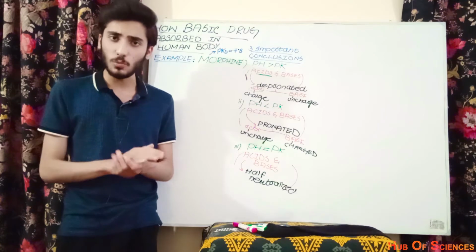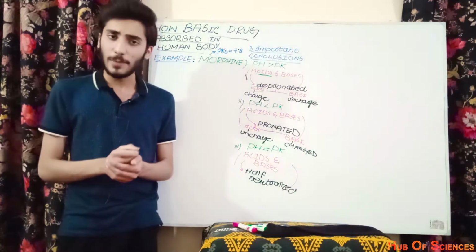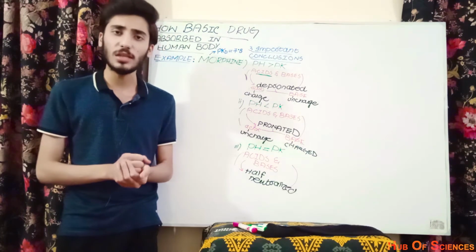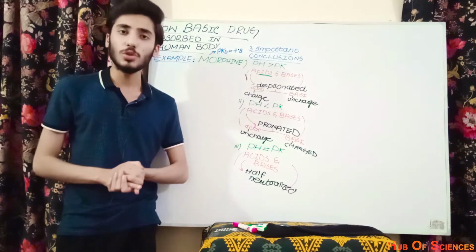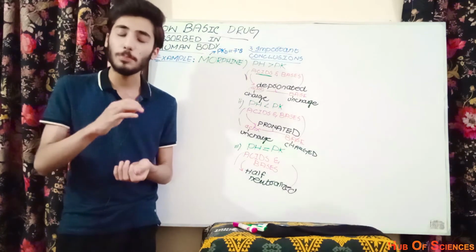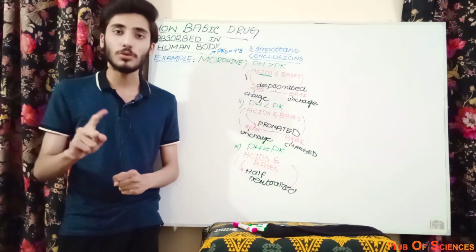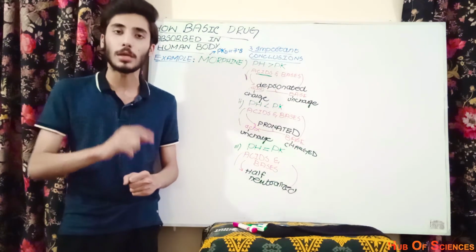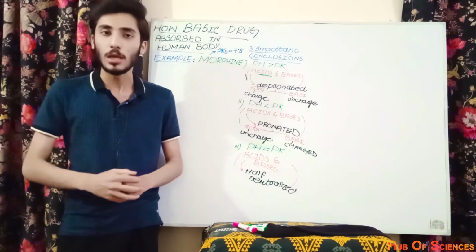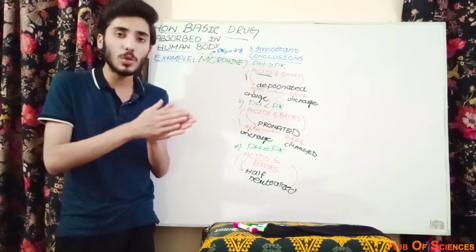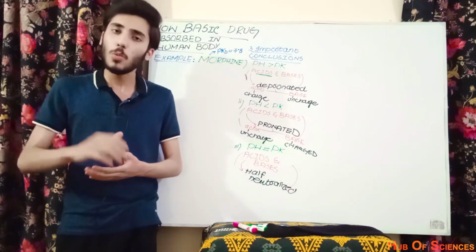First of all, these basic drugs should be absorbed at their absorption site, and from there they will travel through the blood vessels and reach the target sites where they will perform their function. The basic drugs will not be absorbed in the stomach. They will be absorbed in the small intestine, and from the intestine they will travel to the blood, and from the blood to the specific target tissue where they will perform their specific function.